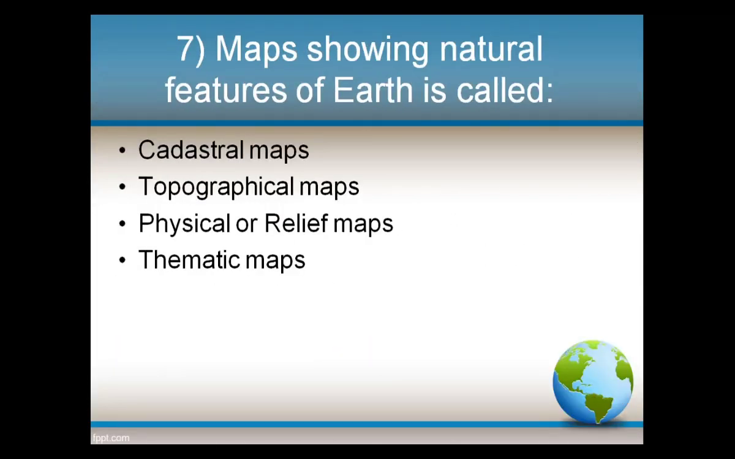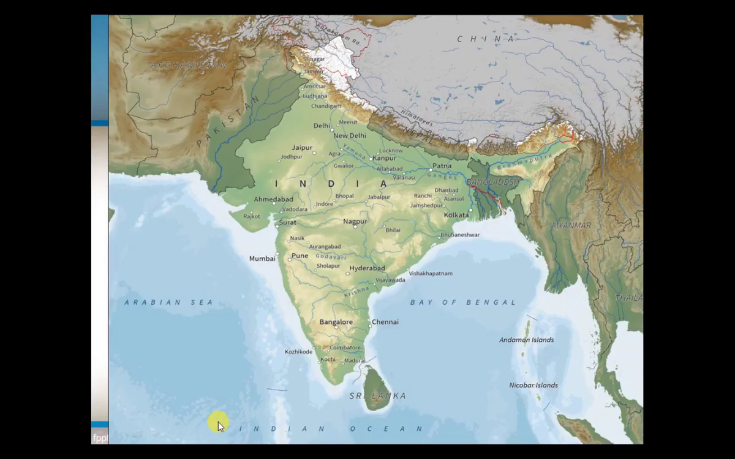Next question. Maps showing natural features of Earth are called, options: cadastral maps, topographical maps, physical or relief maps, thematic maps. And the answer is physical or relief maps. Now this is an example of a physical map of India representing the flow of rivers. Based on the source, the rivers are divided into two types: Himalayan rivers and peninsular rivers. Let me show you some of them.